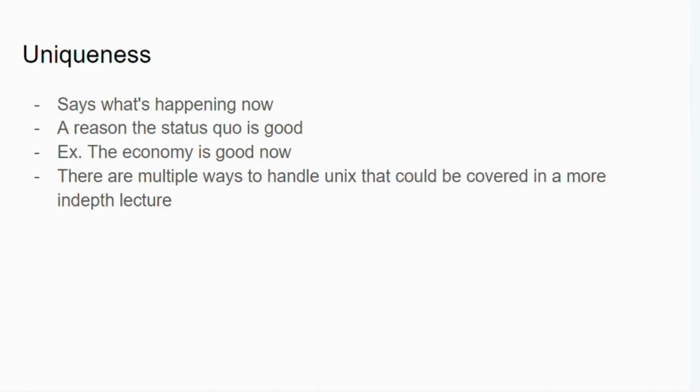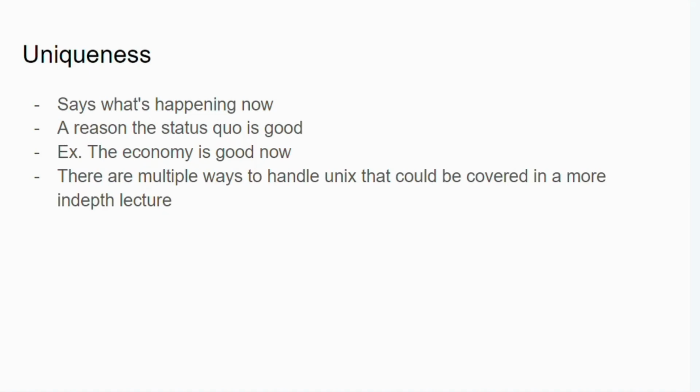Alright, so first let's look at uniqueness. What this is saying is essentially what's happening in the status quo. It's a reason why it's good. So an example would be the economy is good now. And there's multiple ways to handle uniqueness that could be covered in a more in-depth lecture. For example, there's brink uniqueness, where it says the economy is on the brink of collapse now. But then there's other ones as well, such as the economy is headed towards a recession. However, the AF plan would expedite that and bring it to a faster pace.